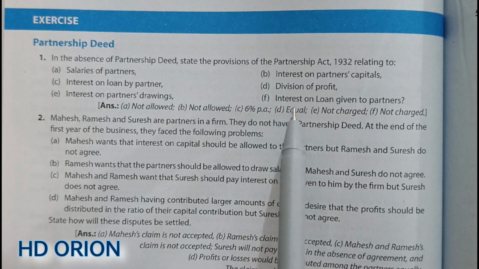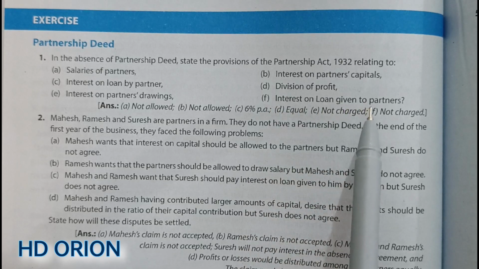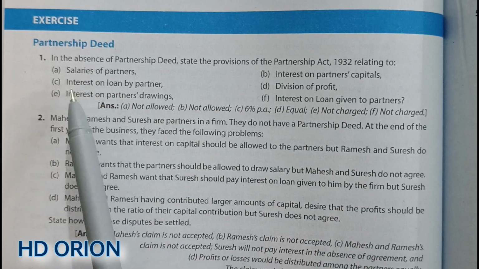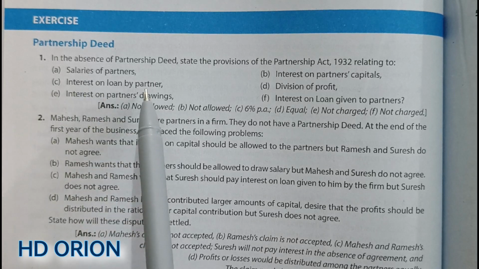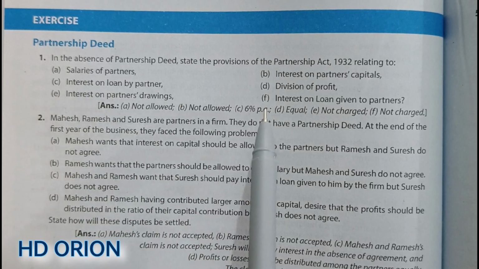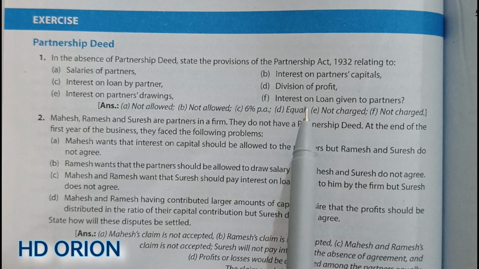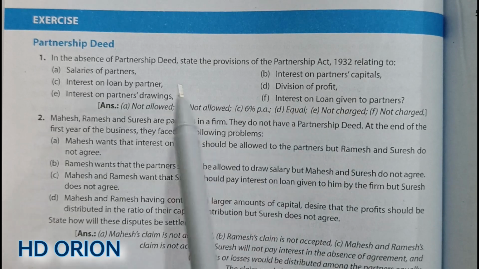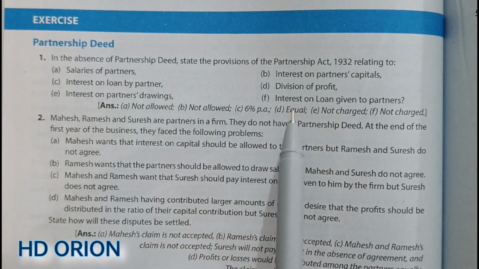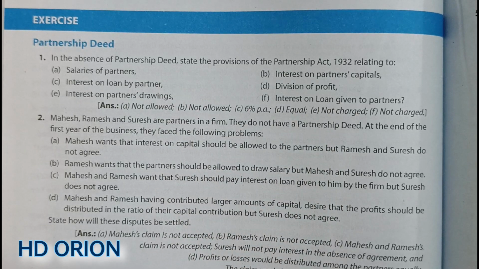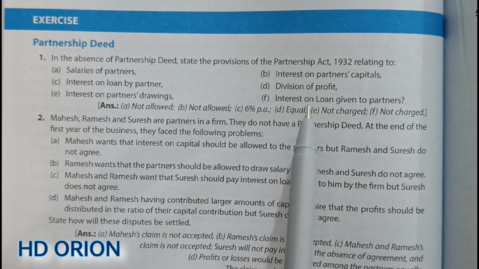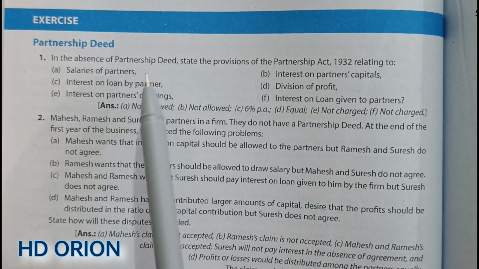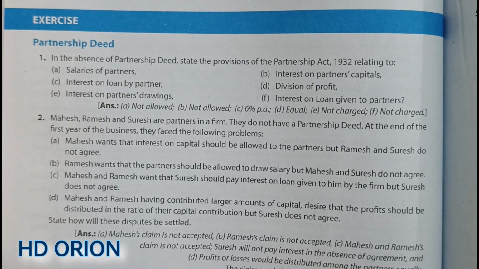Point F, interest on loan given to partners. Now this is a case reverse of point C. Here a partner has given loan to the firm, but in point F we see that a loan has been given by the firm to the partner. So if there is no partnership deed, then no interest will be charged from the partners. If required, interest on loan, then there has to be a partnership deed stating the same.